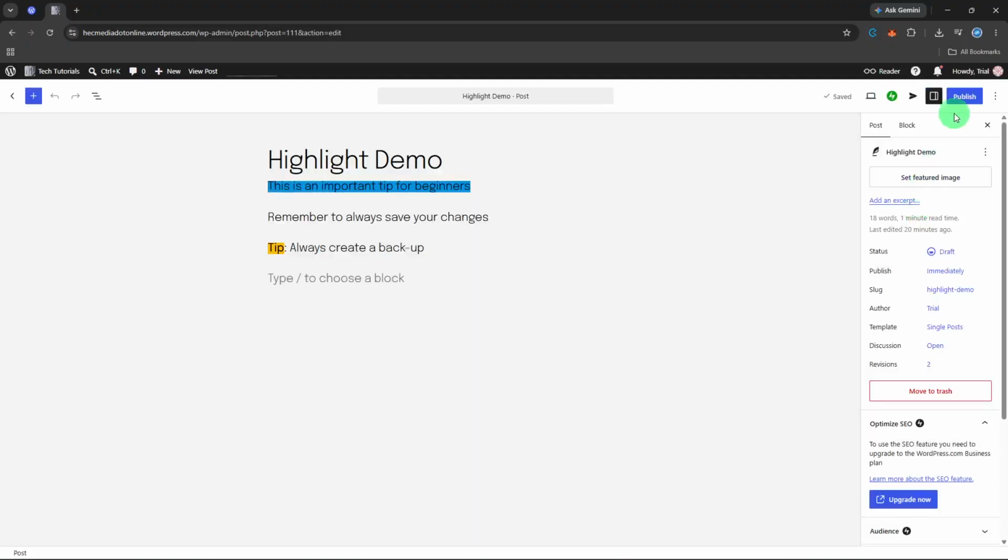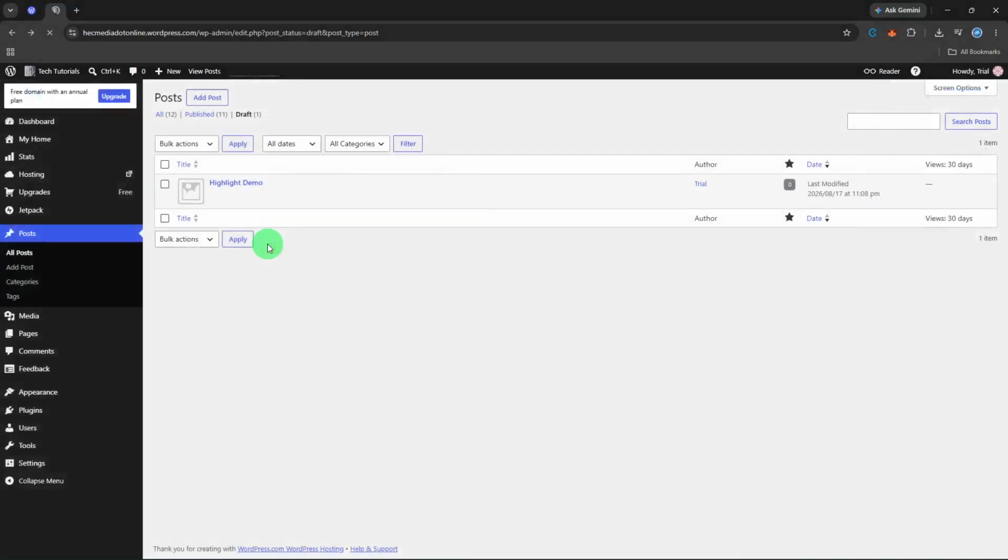To delete a draft, go back to Posts, All Posts, Draft. Find the one you no longer need, hover over its title, and click Trash. The draft moves to trash. It's not permanently gone yet. But don't delete drafts just because they're old. I've gone back and turned old drafts into updated posts instead of starting from zero. If you did trash something by accident, click Trash at the top, hover over the item, and click Restore. It comes back as a draft, not a live post.